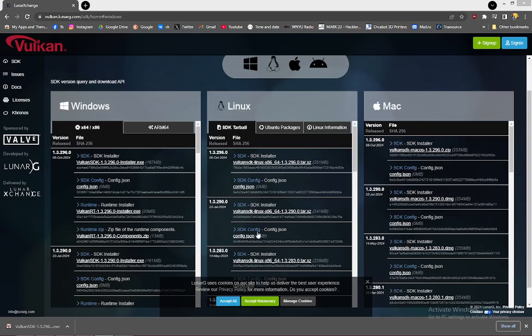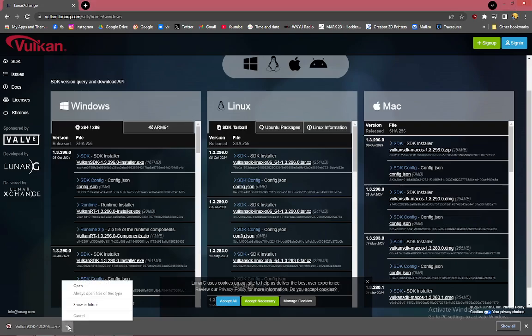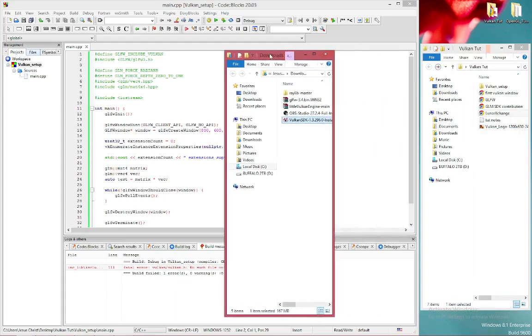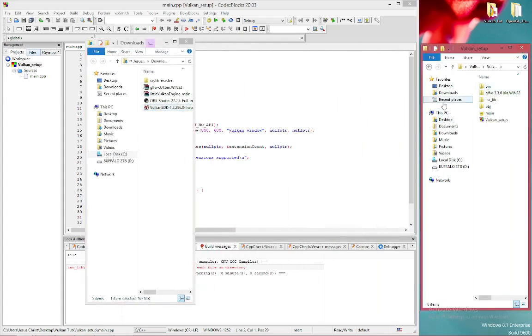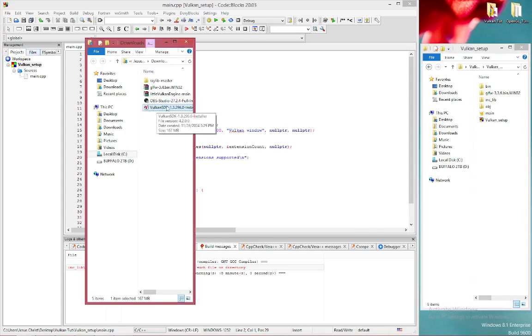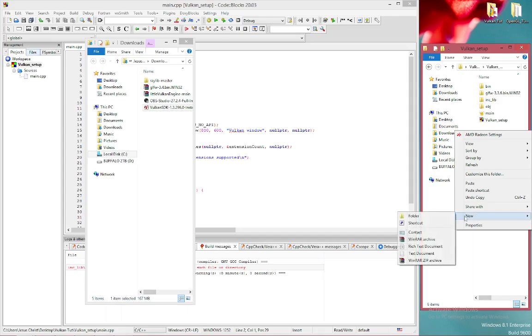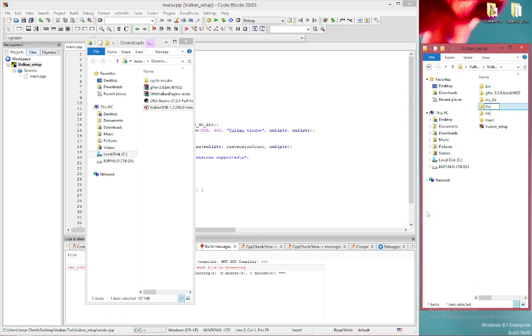And it's done. Alright, so now I'm going to go in show in folder. It's going to take me to my download folder. And you're going to see this little Vulkan SDK 1.3 there. That's where it is. So I'll go ahead and make a separate Vulkan folder in here. New folder, Vulkan SDK stuff. Now drag it in there.